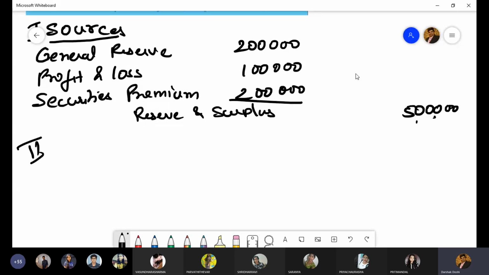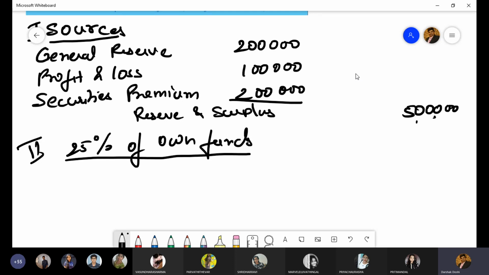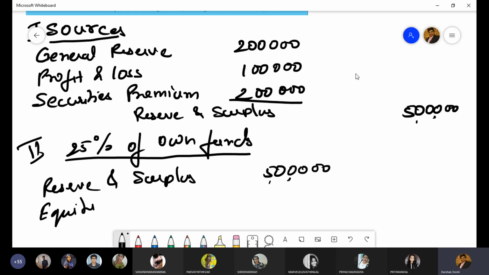What's next? 25% of own funds. We start with reserve, which is 5 lakh. Then we have equity share capital, which has to be paid up. How much is equity share capital? 10 lakhs.